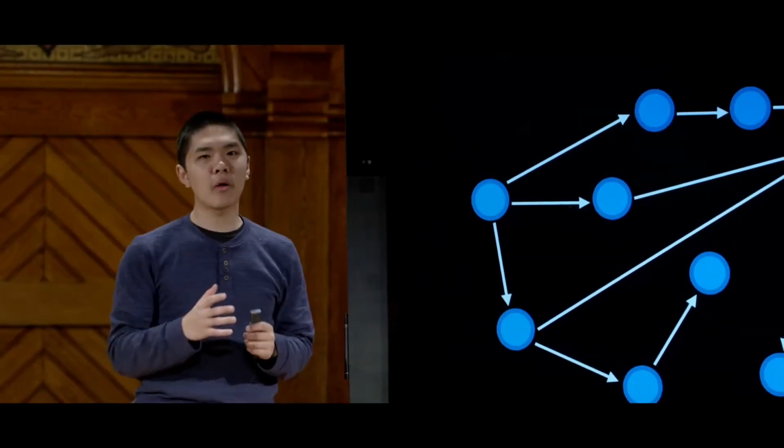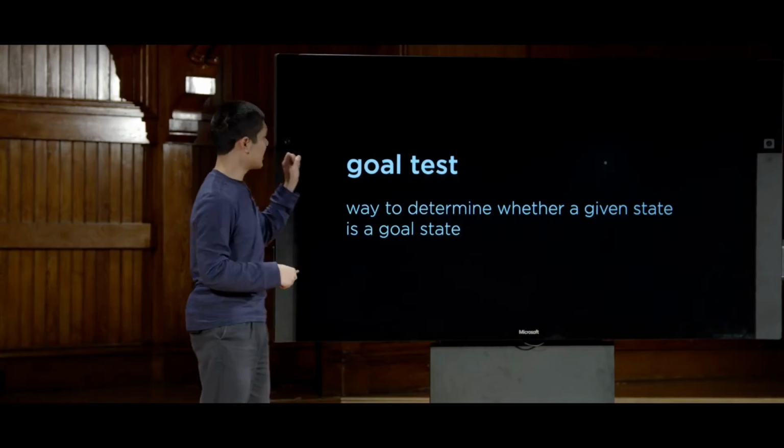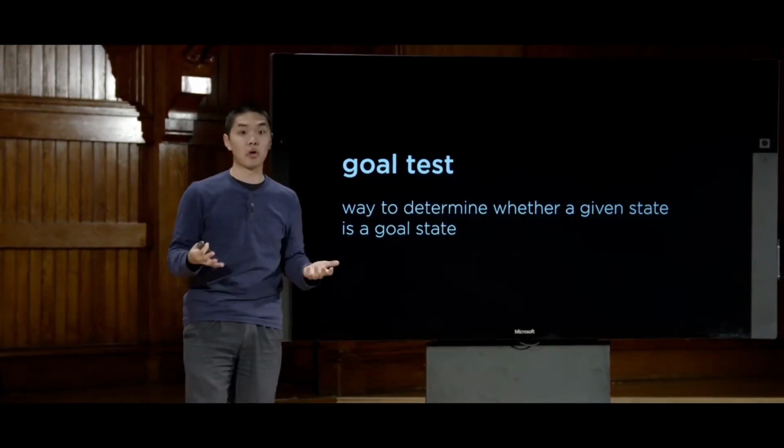All right. So now we have this idea of nodes that are representing these states, actions that can take us from one state to another, and a transition model that defines what happens after we take a particular action. So the next step we need to figure out is how we know when the AI is done solving the problem. The AI needs some way to know when it gets to the goal that it's found the goal. So the next thing we'll need to encode into our artificial intelligence is a goal test, some way to determine whether a given state is a goal state.